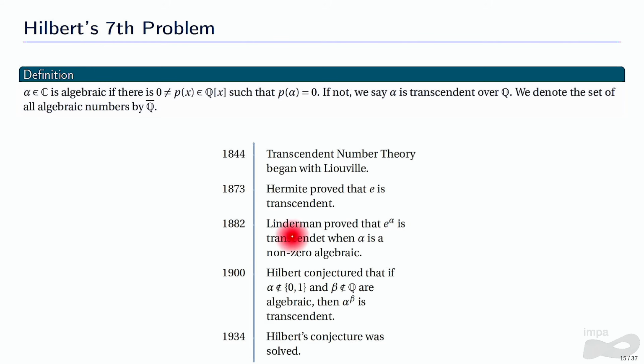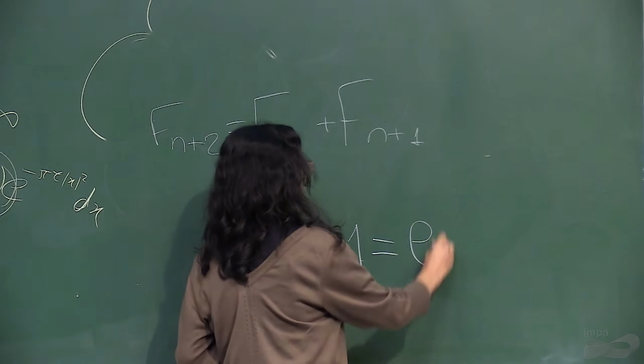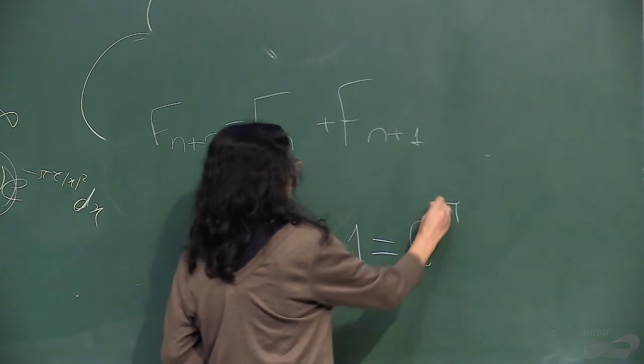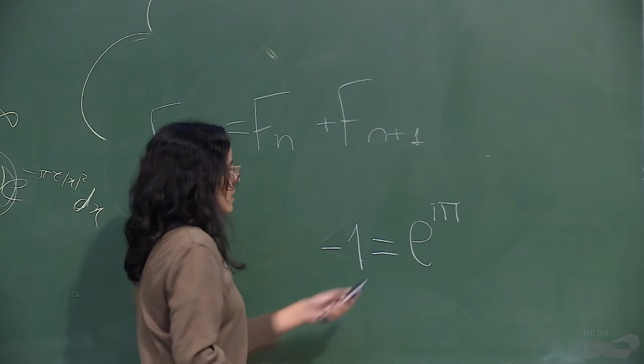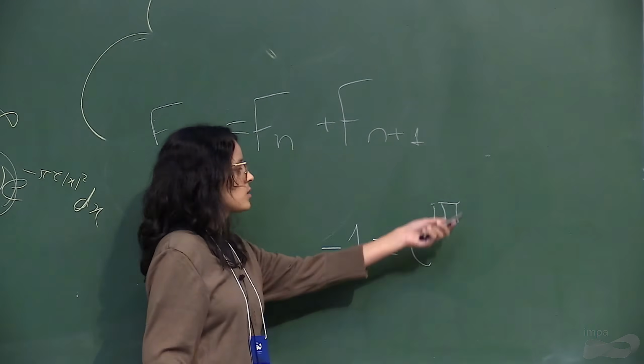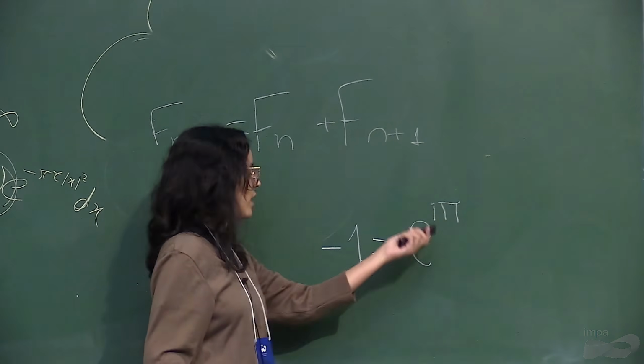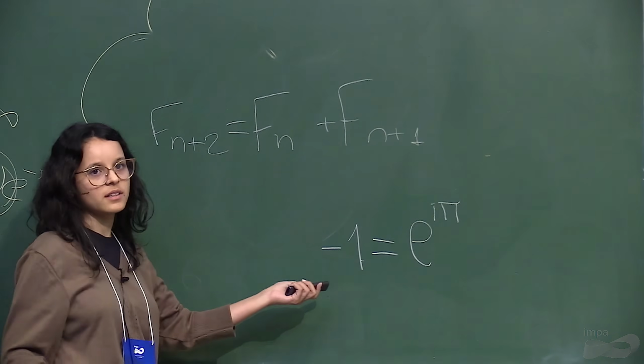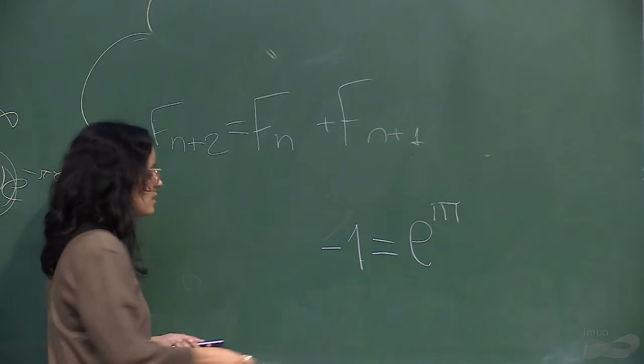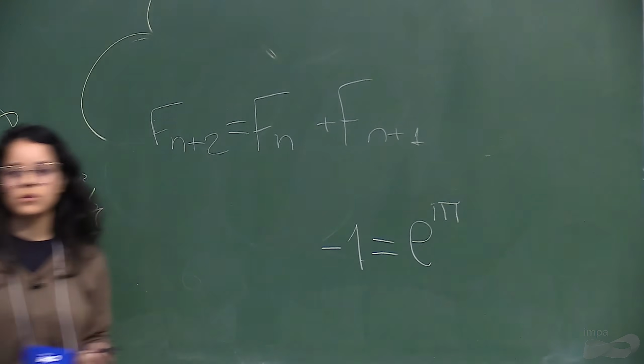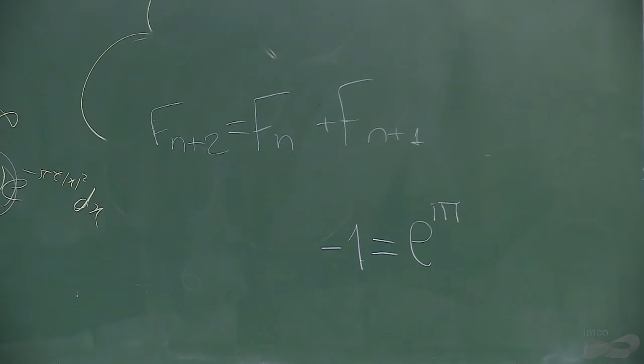And here we get that pi has to be transcendental because of Euler's identity, because if pi is algebraic, we know that i is algebraic, so this product is algebraic, then -1 would be transcendental, and we know that this is not true because -1 is rational.